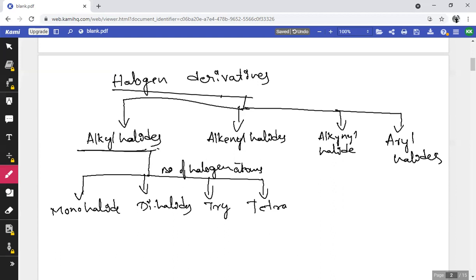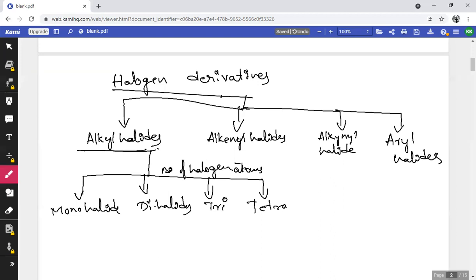If one halogen replaces one hydrogen, it forms a monohalide. If two hydrogen atoms are replaced by halogens, it is a dihalide. Similarly, if three, it forms trihalides. And if four hydrogen atoms in the alkane are replaced by halogens, it forms tetrahalides.